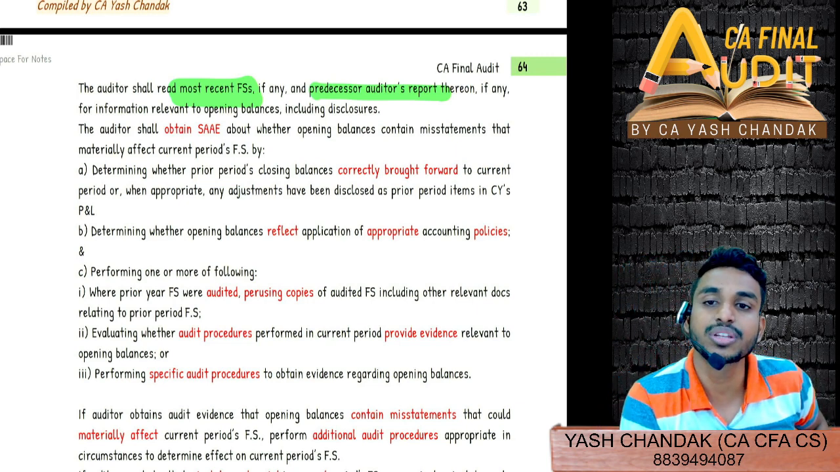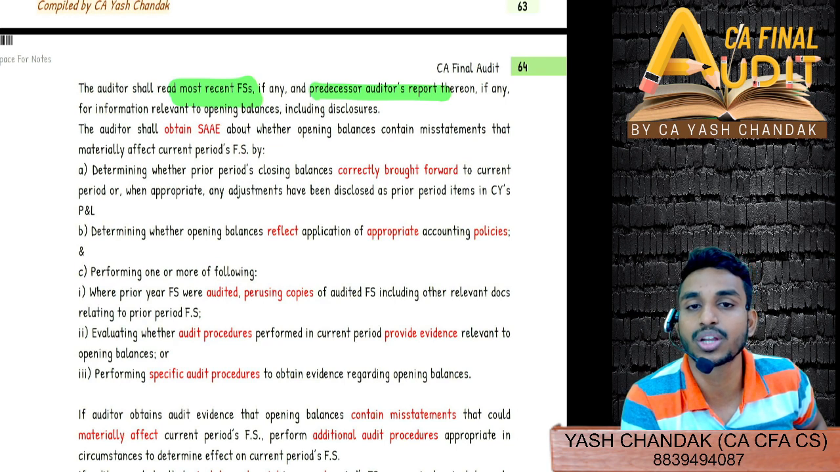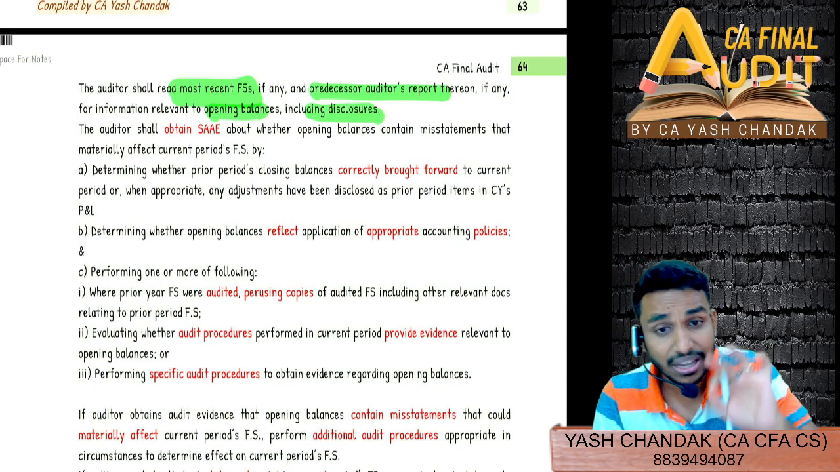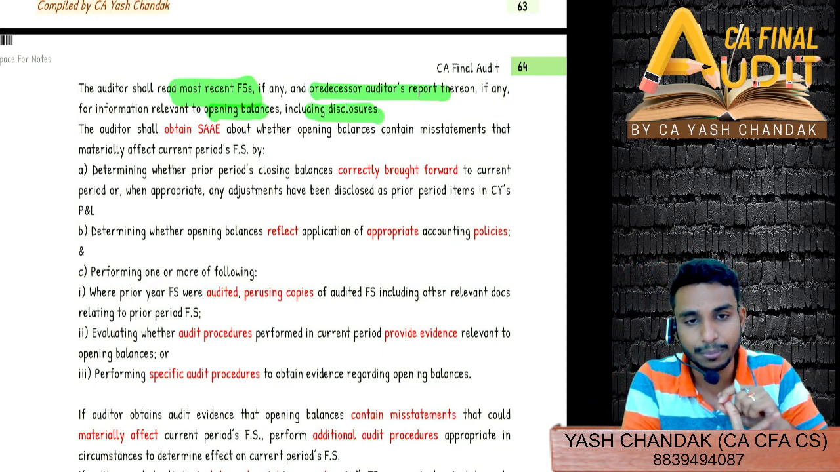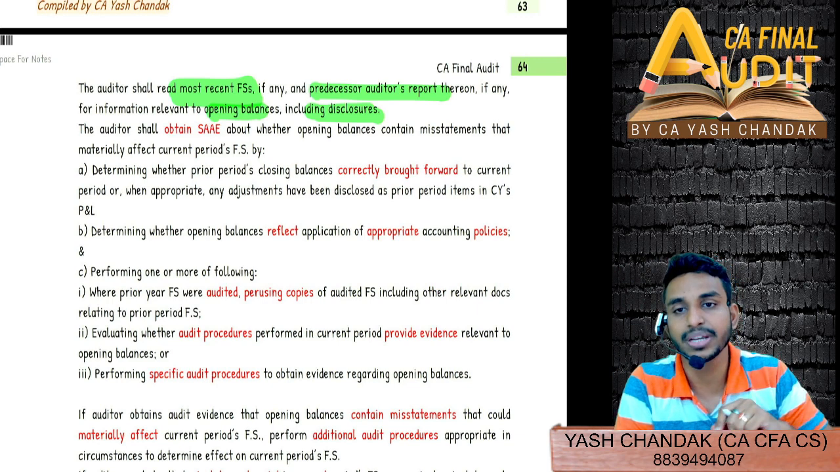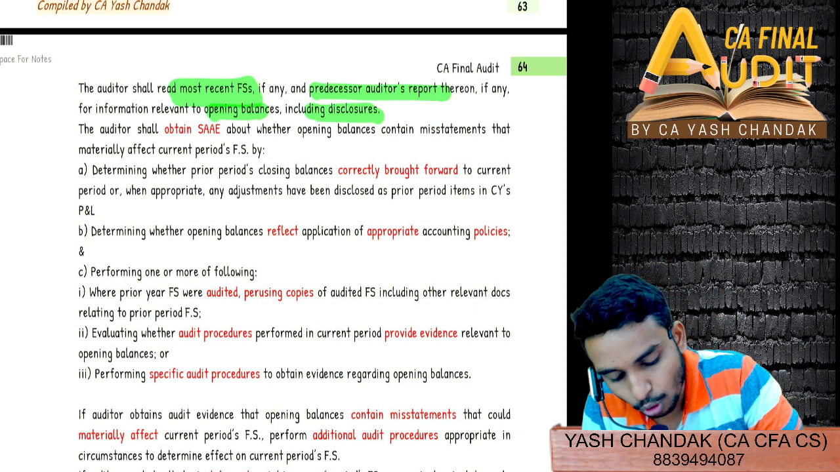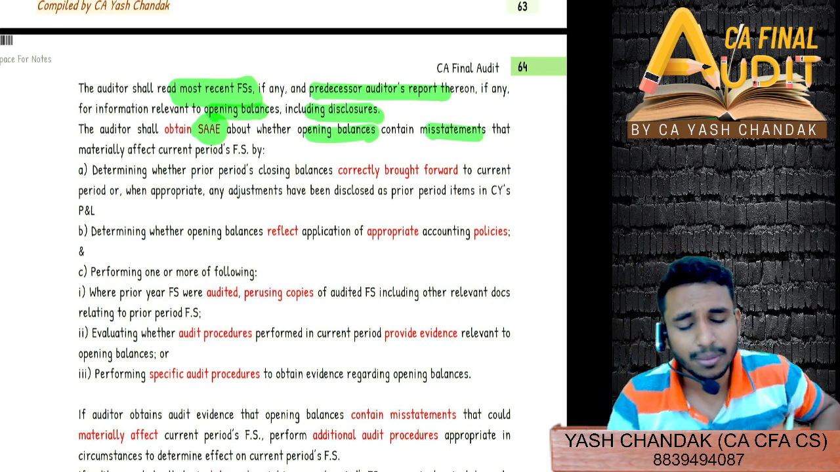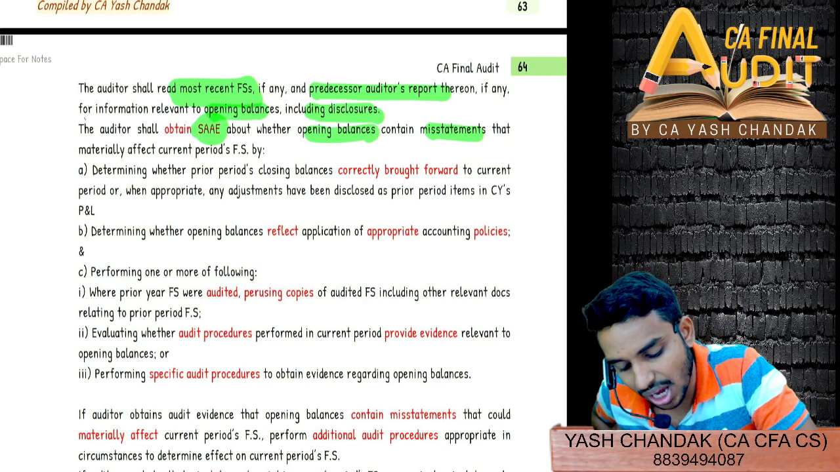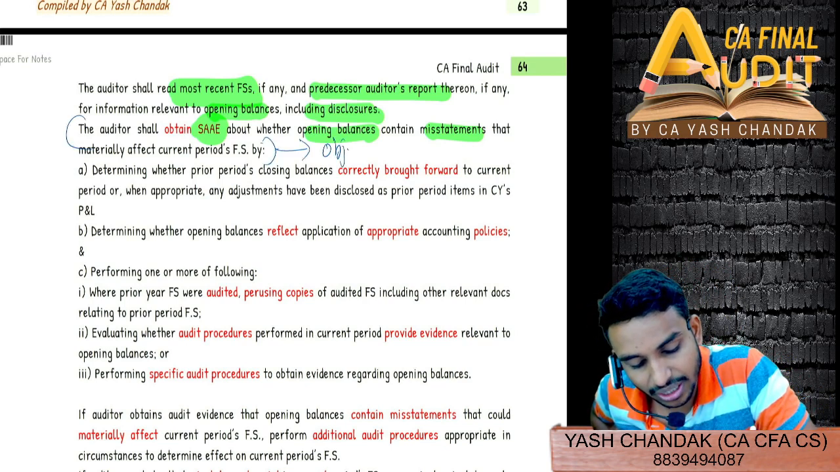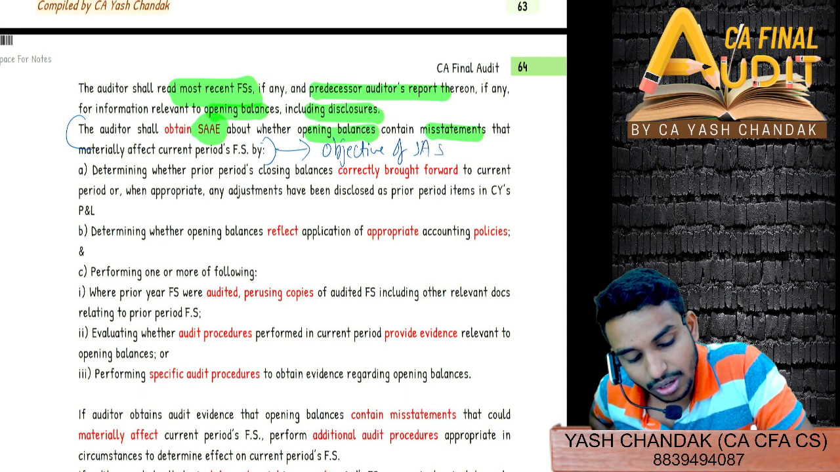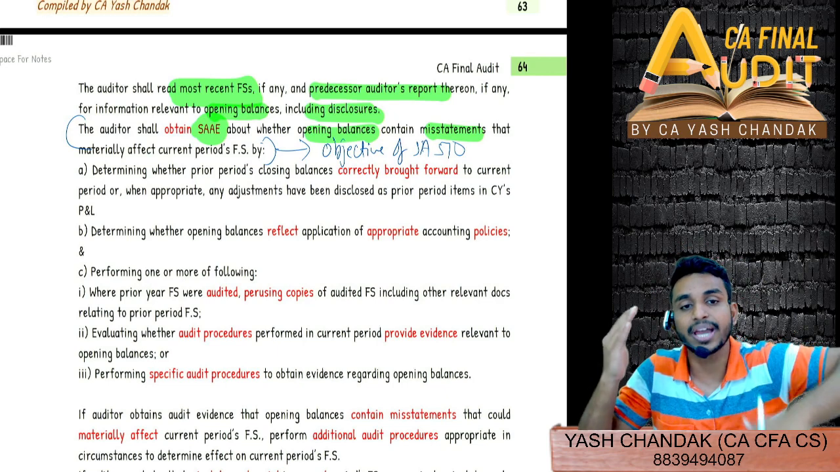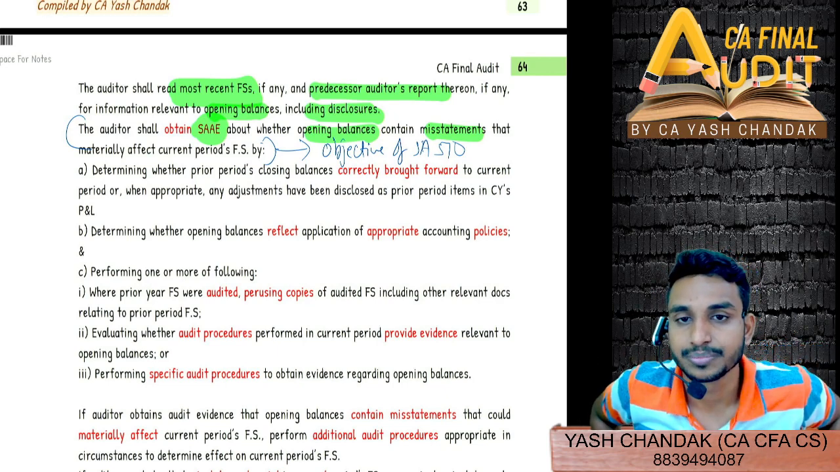So the auditor shall read the most recent financial statement, if any, and the predecessor auditor's report thereon, for information relevant to opening balances, including disclosures. So everything you have to go through: all the disclosures, opening balances, auditor's report, financial statement. And then you have to obtain SAAE about whether the opening balance contains any sort of misstatement which could affect my current period financial statement. That exactly is our objective, right? In our standard SA 510, what is our objective? To identify any misstatement in the opening balances that might affect my current period financial statement.